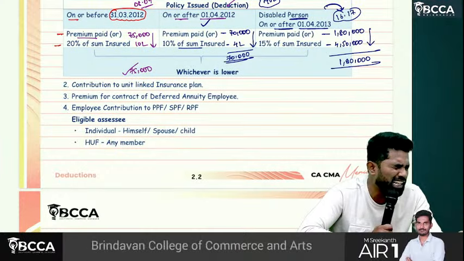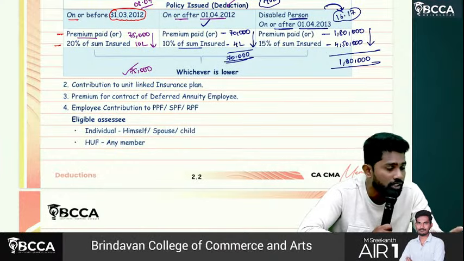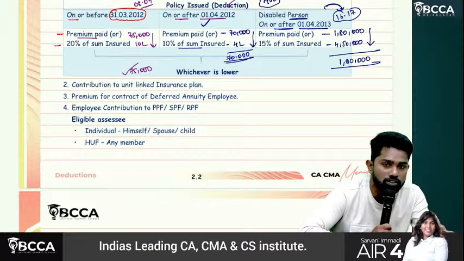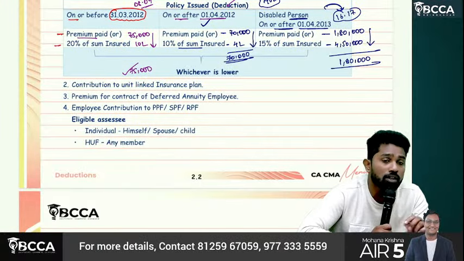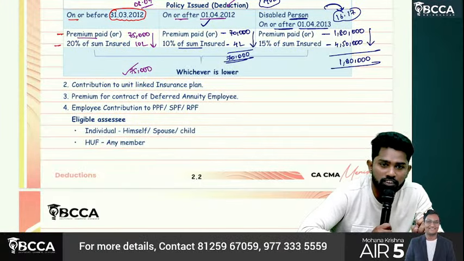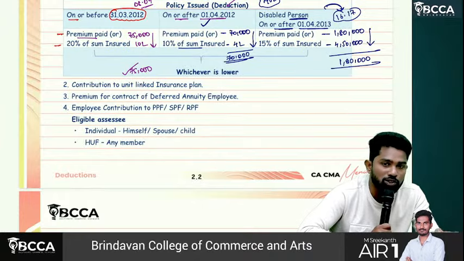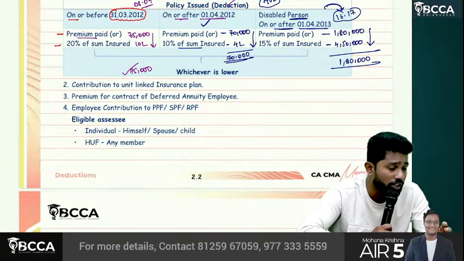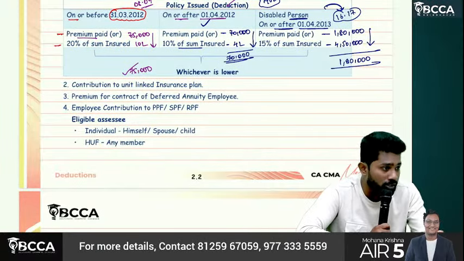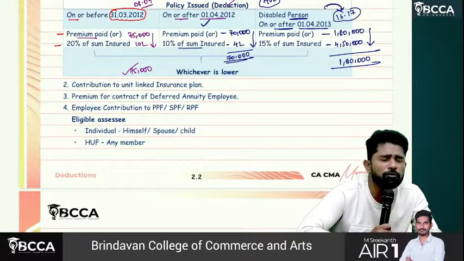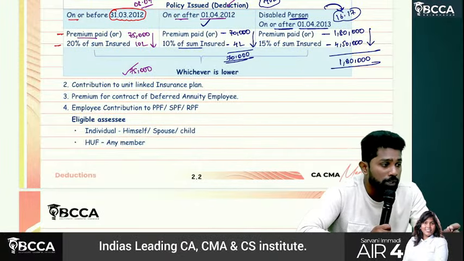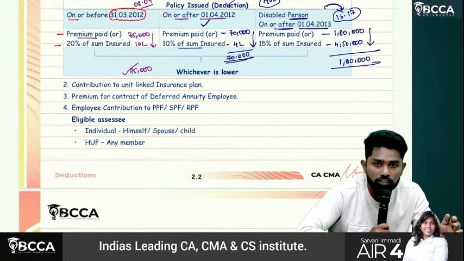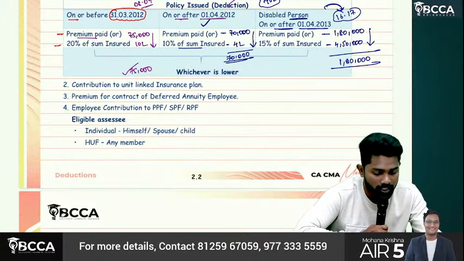Dependent, it is decided based on when the policy has been taken. Before 2012 or after 2012. Before 2012, premium paid or 20% of the sum insured, whichever is lower. After 2012, premium paid or 10% of the sum insured, whichever is lower. Then if he is disabled, from 1st April 2013, premium paid or 15% of the sum insured, whichever is lower can be claimed as deduction.